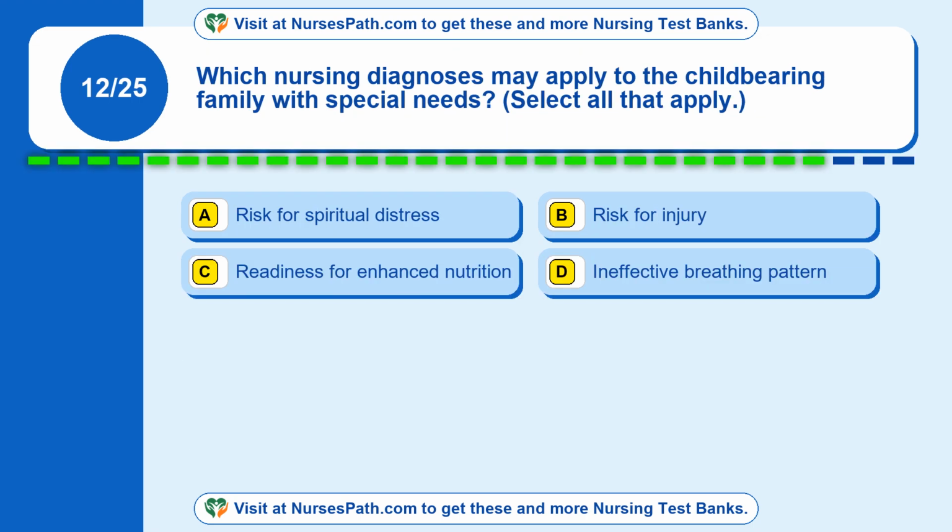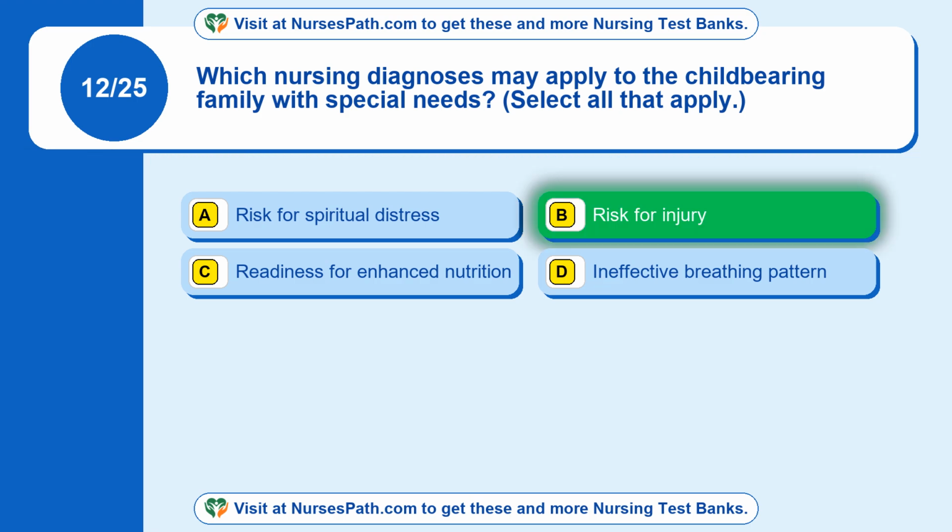Question 12. Which nursing diagnoses may apply to the childbearing family with special needs? Select all that apply. Option A. Risk for spiritual distress. Option B. Risk for injury. Option C. Readiness for enhanced nutrition. Option D. Ineffective breathing pattern. The correct answer is option B.